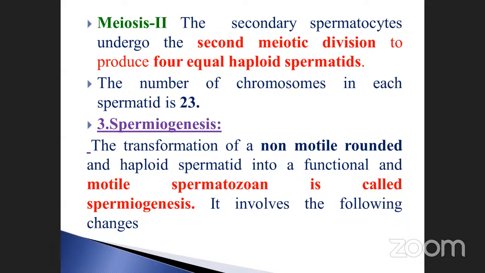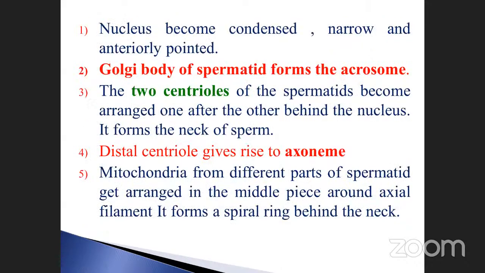It involves the following changes. This conversion from non-motile to motile. Here there are so many changes that occur, then only non-motile is converted to motile nature. This is very important. See here, the nucleus becomes condensed, narrow and anteriorly pointed. This is the first point. Then only the non-motile spermatid is converted into a motile spermatid.